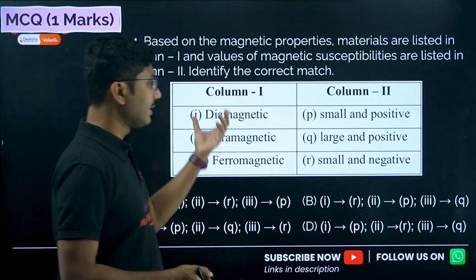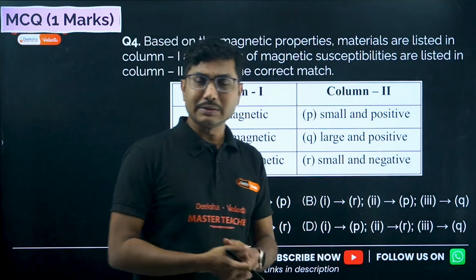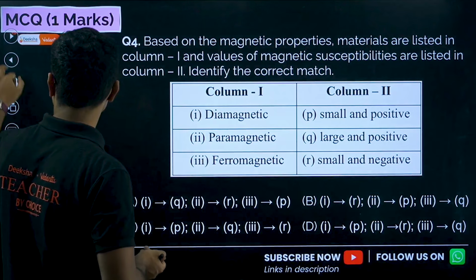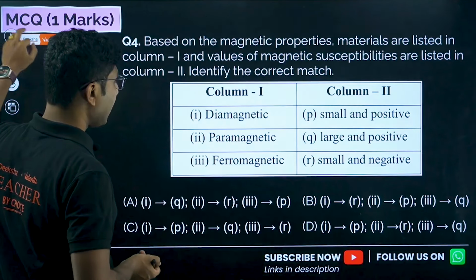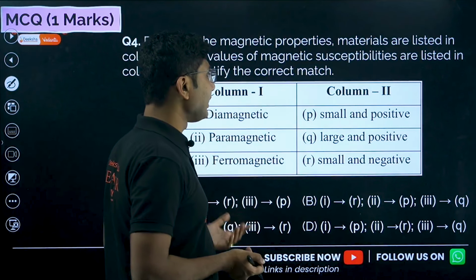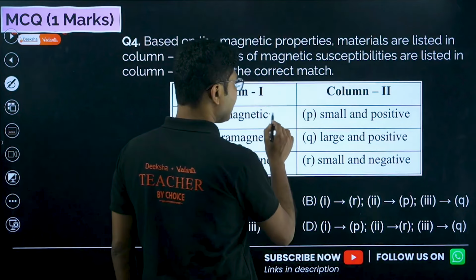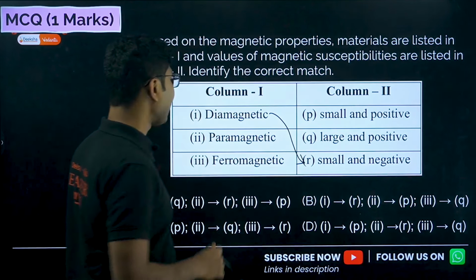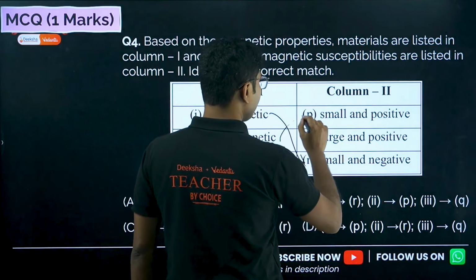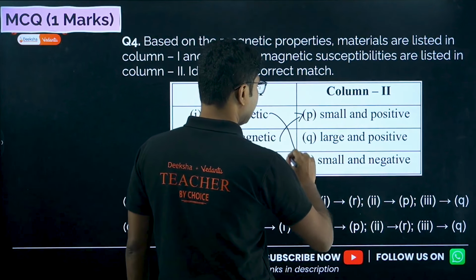So this is magnetic materials and this is their susceptibilities, so an easy match the following. Let's see what is the option here. Okay, so diamagnetic substances have negative susceptibility, so small and negative is the match for diamagnetic. Paramagnetic substances have small and positive, so this is the match, and for ferromagnetic this is the match.